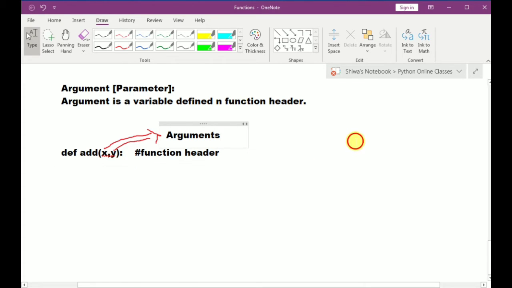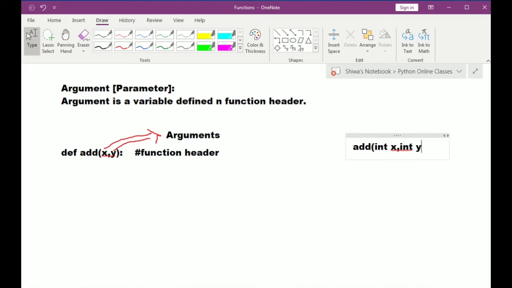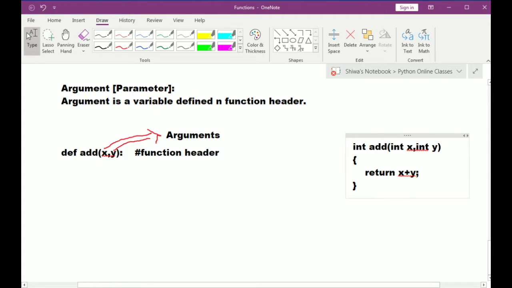Whereas in the C language, we write like this: add is the function name. We have to declare the variables, here int x comma int y. This is the starting point of the function and this is the ending point of the function. I want to add two values x and y, so I am writing x plus y. I want to return the value, so I am writing return x plus y. This is returning an integer value, so I am writing the return type as int. So this is the function in C language.